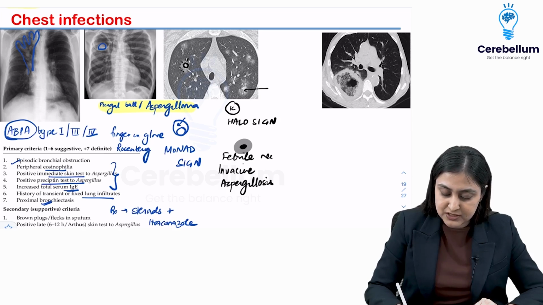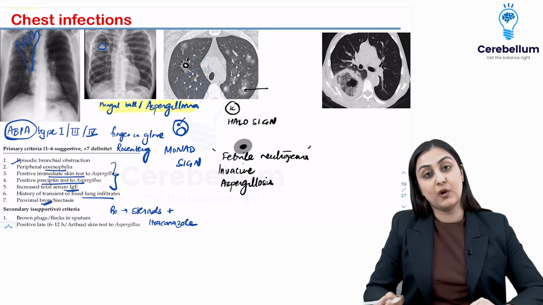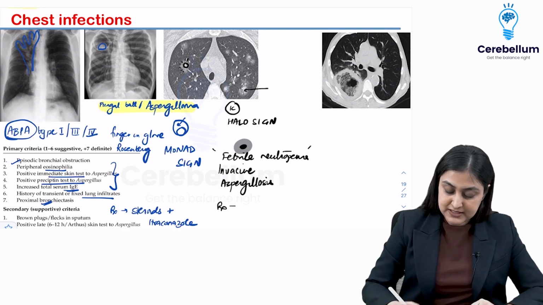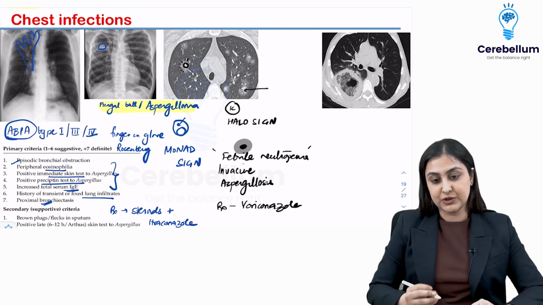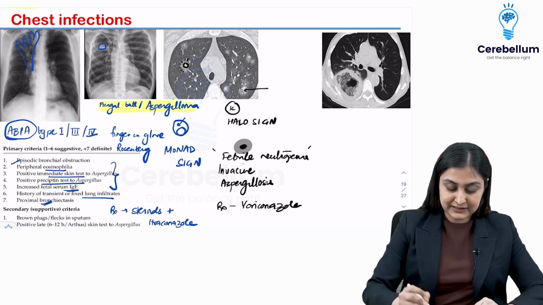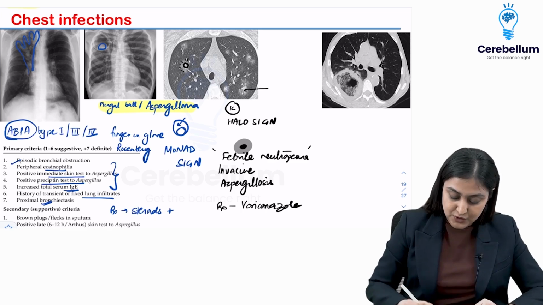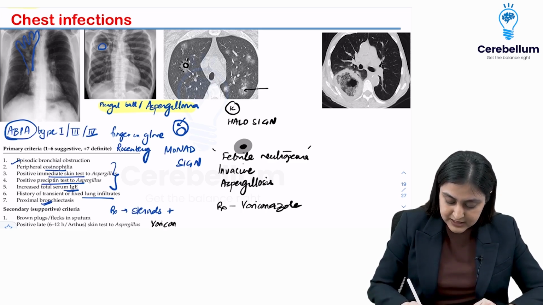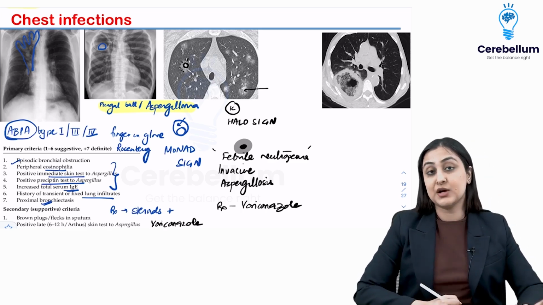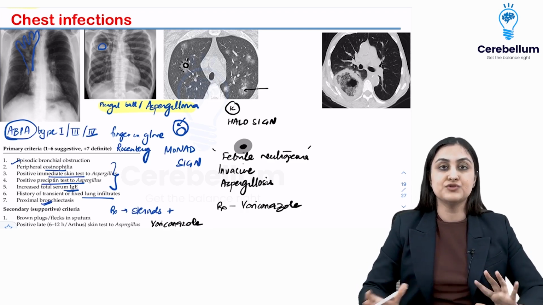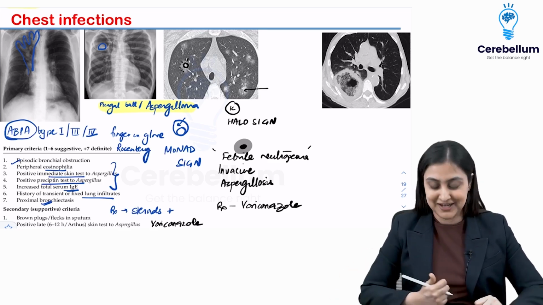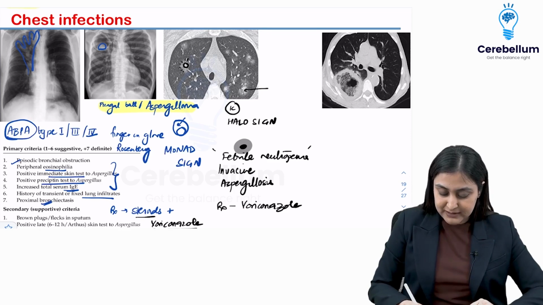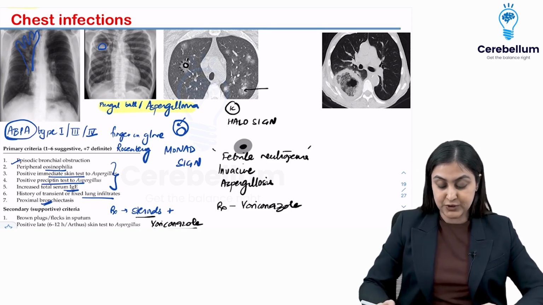This is what the patients of neutropenia frequently present with. So they can give you a description of febrile neutropenia or give you a history of an immunocompromised patient. The drug of choice here is going to be voriconazole. Alright, so the drug of choice is going to be voriconazole. Alright. In fact, even in ABPA, my bad, the treatment here is also going to be steroids plus voriconazole. Alright, itraconazole is something that is going to be used for endemic mycosis. So vowels stick together. Zainab should have remembered that. So this is what you want to remember. Alright, so steroids plus voriconazole.